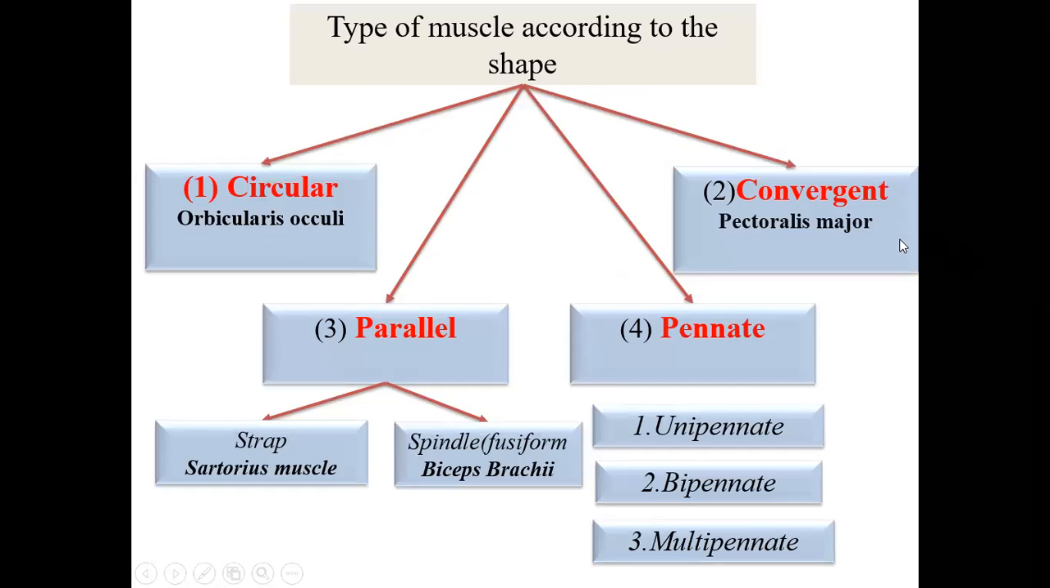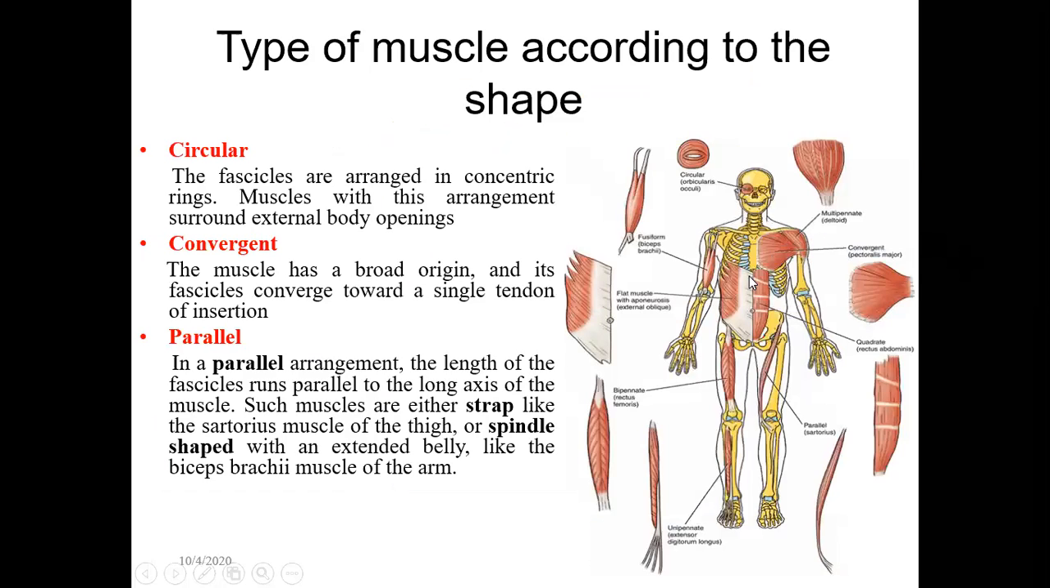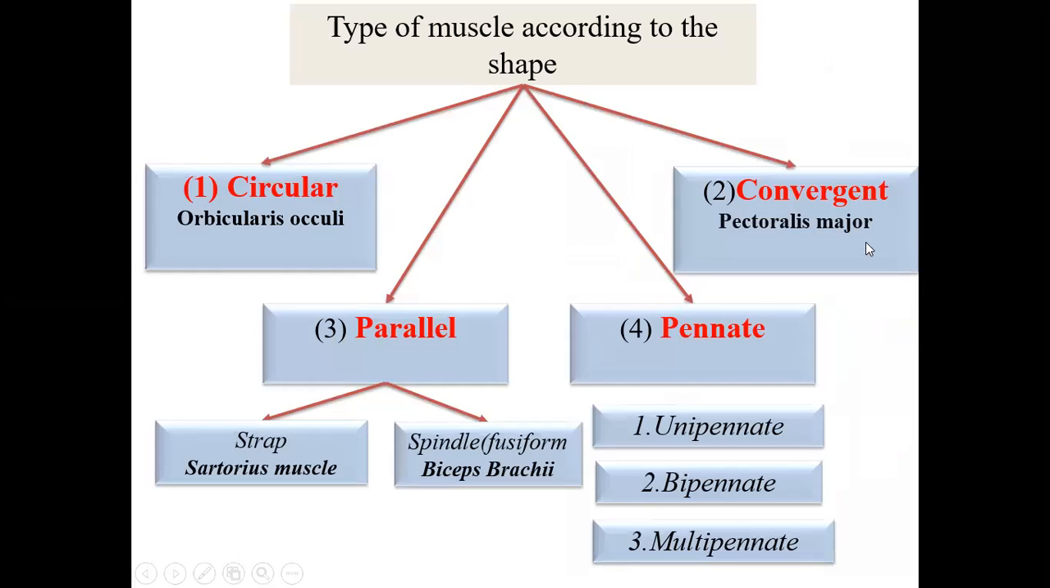Then we have the convergent type, like the pectoralis major muscle, one of the muscles in the chest. It has a broad origin and becomes convergent. All these fibers come to one point. It has a big origin, and the insertion becomes narrow, to one particular point. So this is called the convergent muscle.